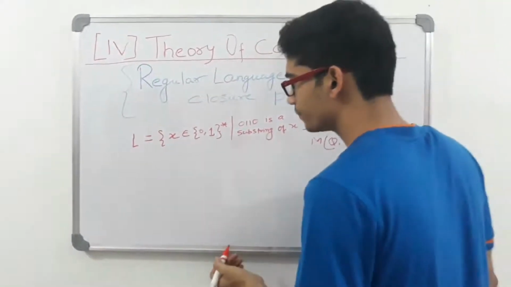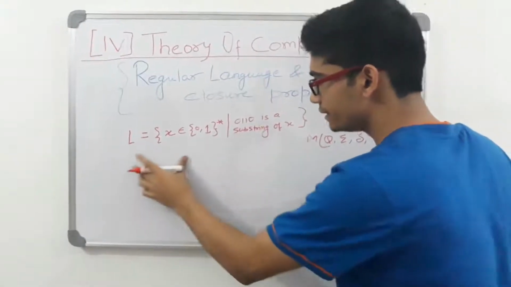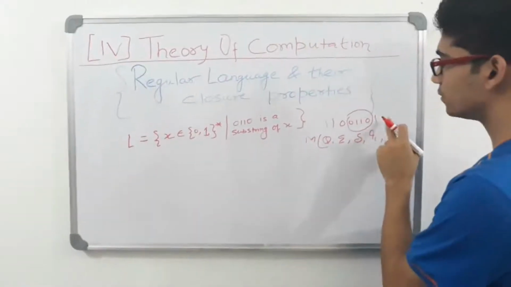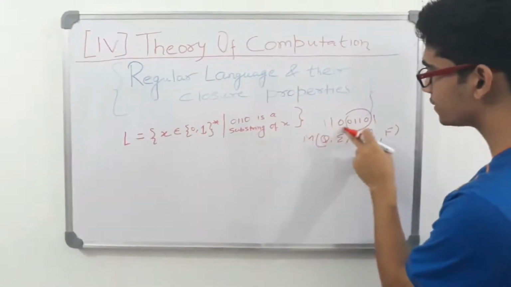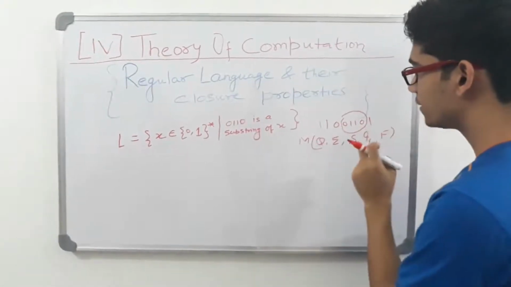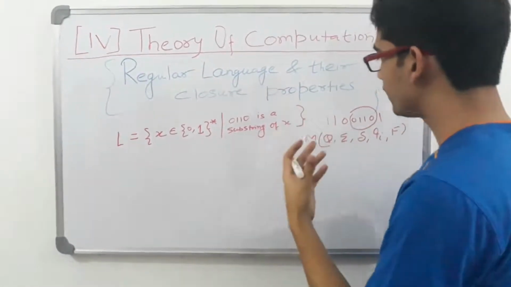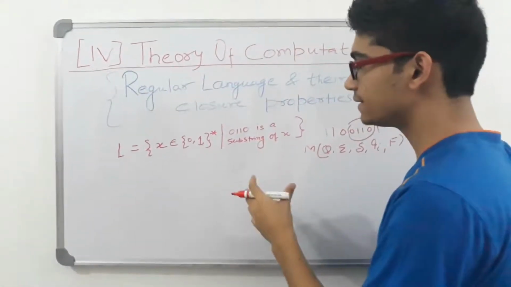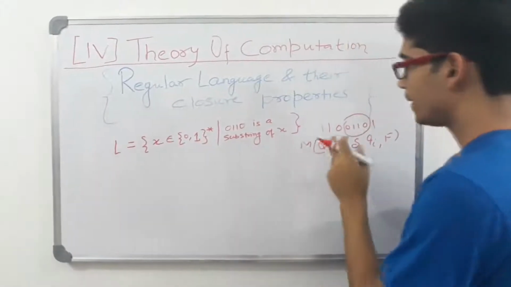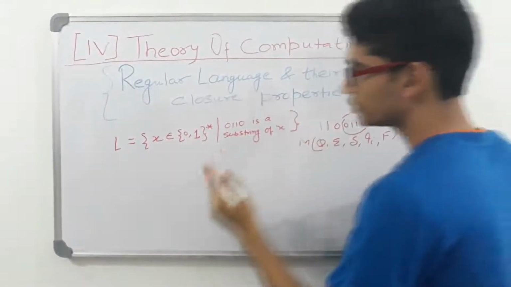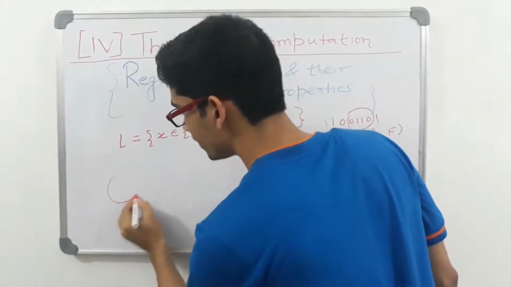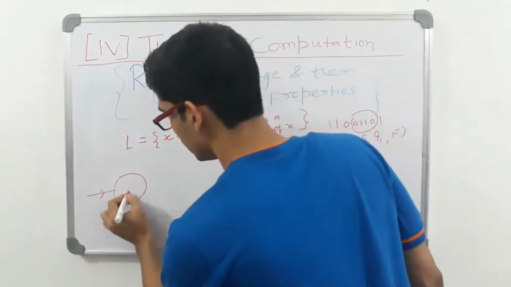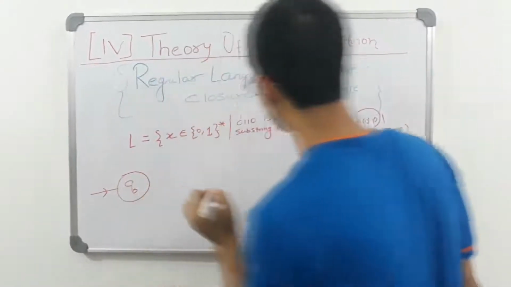Now see how, intuitively, whenever we draw a DFA, you have to think intuitively. Suppose, consider this as an example, you are going to scan this string. So what is your state of mind? In every section we will be drawing some DFA so that we practice and get used to drawing it. Now we haven't scanned anything, so this is the initial state. Let us call this state Q0.